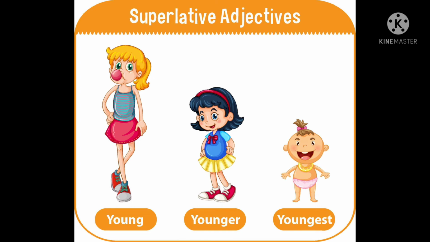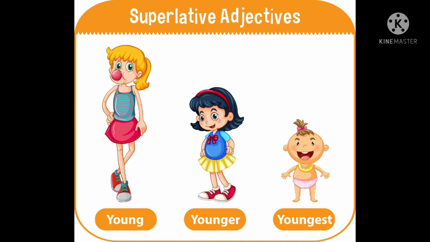If an adjective has two or more syllables, we add the most in front to create the superlative form. For example, she is the most determined candidate we've seen today. This is the most difficult part of my job. This is the most successful year the company has ever had.